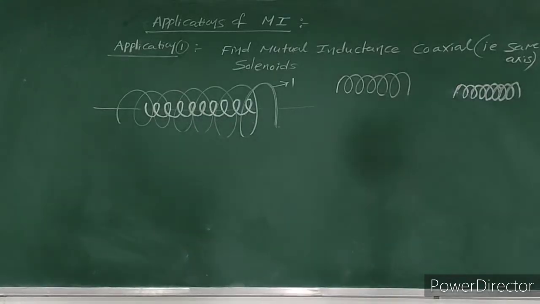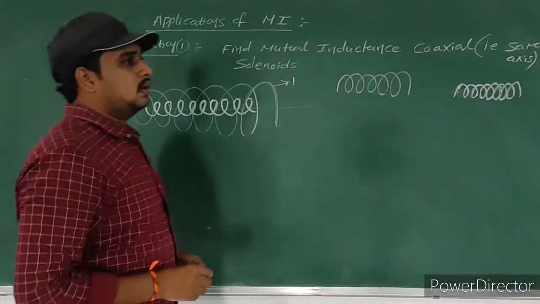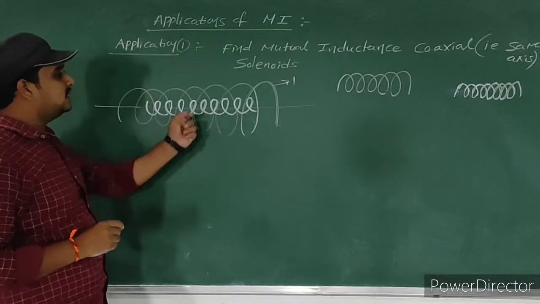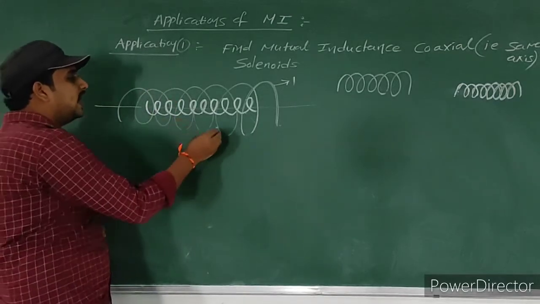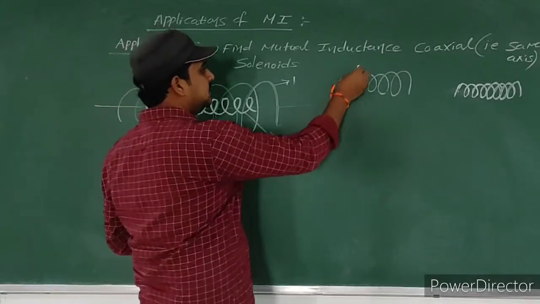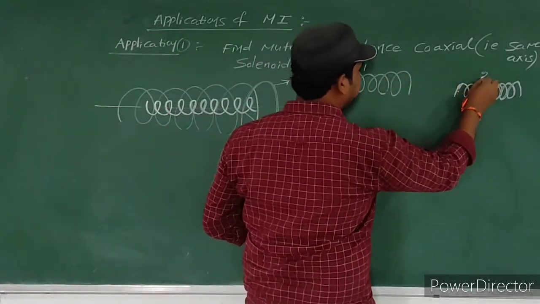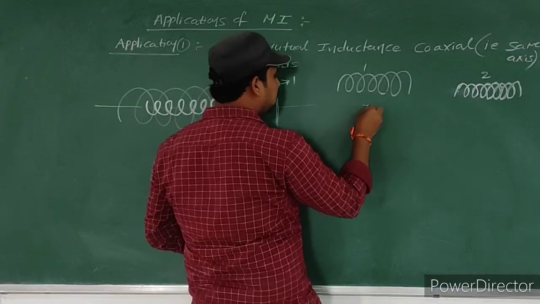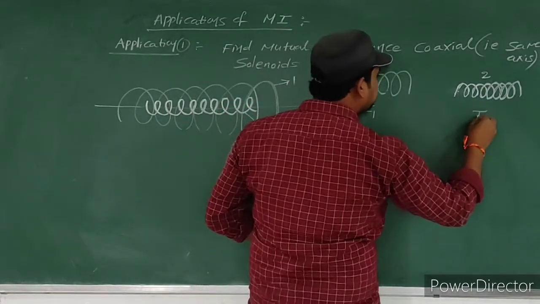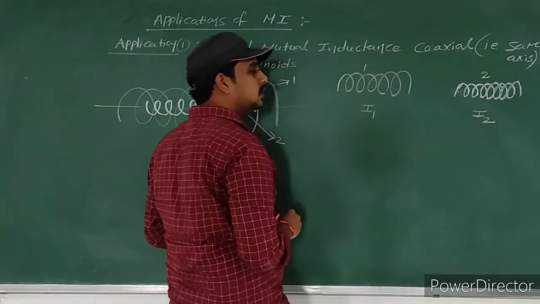Here two solenoids are there, having the same axis. The current passing through solenoid 1 I consider I1, and the current passing through solenoid 2 I consider I2.